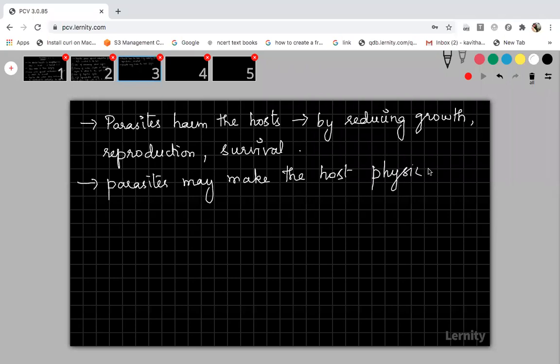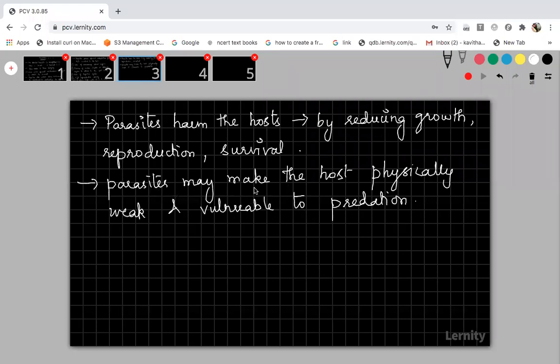Physically weak means when you are affected with a disease, can you be active? Automatically your body will be very tired, you will feel fatigue, and you will be physically inactive, right? That is the point. The parasites may make the host physically weak and vulnerable to predation. What do you mean by vulnerable? It will make the host very easy for predators to catch. If an animal becomes very weak, it cannot escape from the predator. Then it will be easily caught and eaten by the predator. So the population of the particular host will get reduced. That is what this point is mentioning.